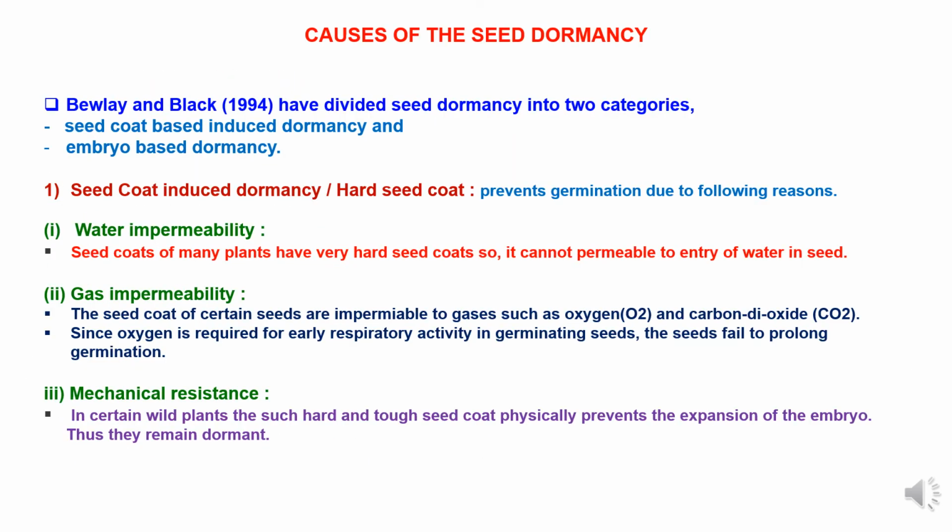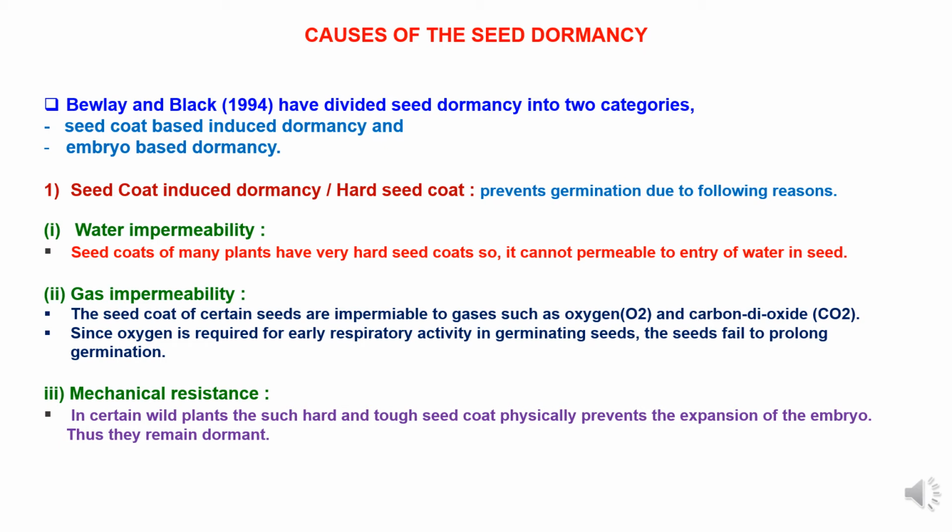Now we will go through causes of seed dormancy. Beverley and Blake in 1994 divided seed dormancy into two categories. First one is seed coat based and second embryo based. The dormancy of seeds may be due to either a single factor or a combination of many different factors. Like first one, seed coat induced dormancy or hard seed coat. Hard seed coat prevents germination due to different reasons like water impermeability,